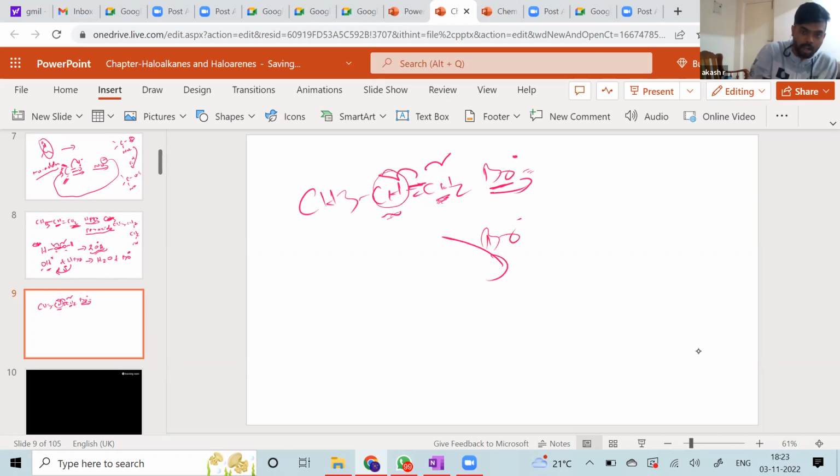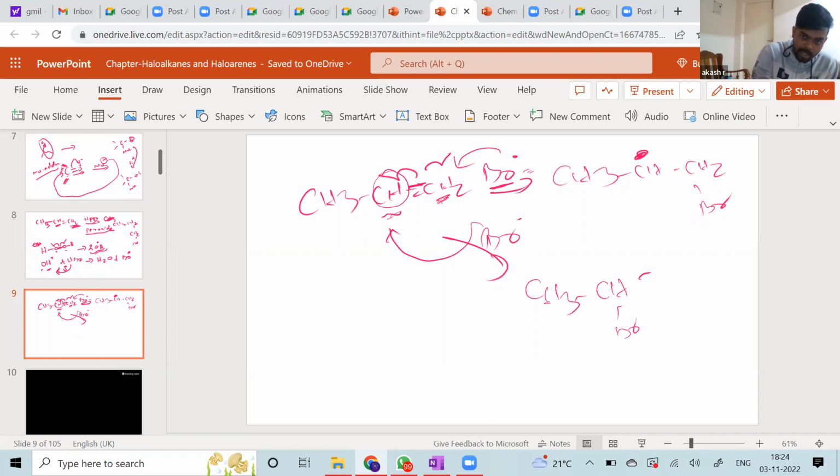Br dot, Br dot. One possibility is Br dot attacking here, so you will form CH3 CH dot CH2Br. The radical is here. Another possibility is that Br attacks this carbon, so you will form CH3 CHBr CH2 dot. The radical is now here.